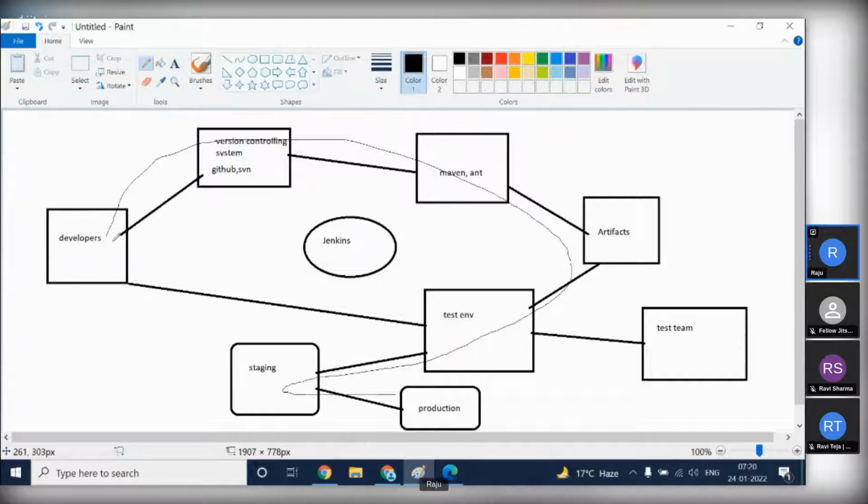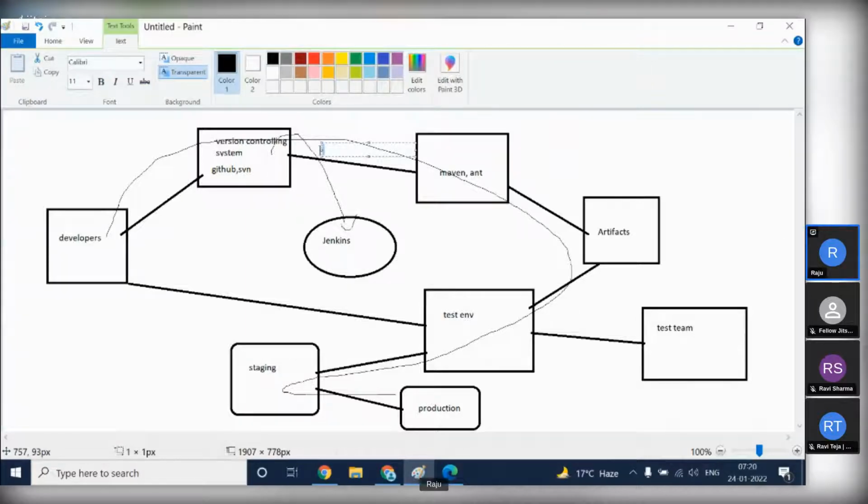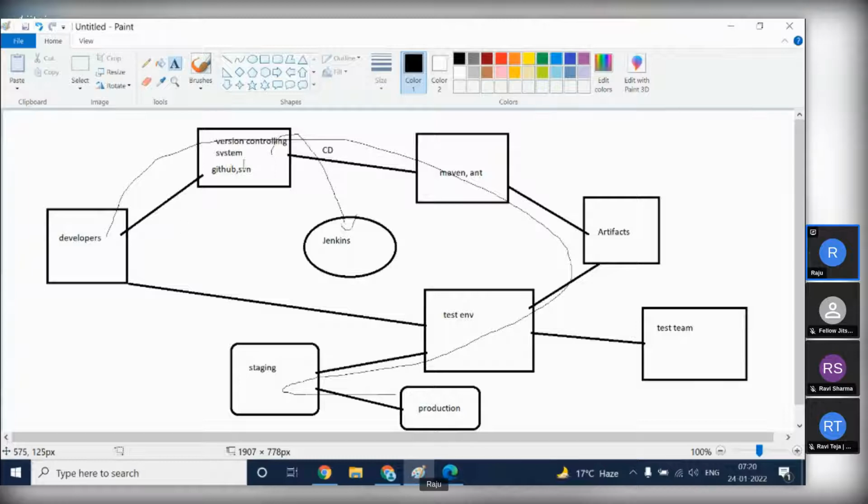First, once the developer develops the code, the entire code will be uploaded into the version controlling system. Then Jenkins downloads this code. We call it continuous download, CD. CD means continuous download. Whenever code is updated or modified, Jenkins automatically gets a notification that in GitHub some code is updated. Then Jenkins automatically starts the job and downloads the code. We have to configure it like that.